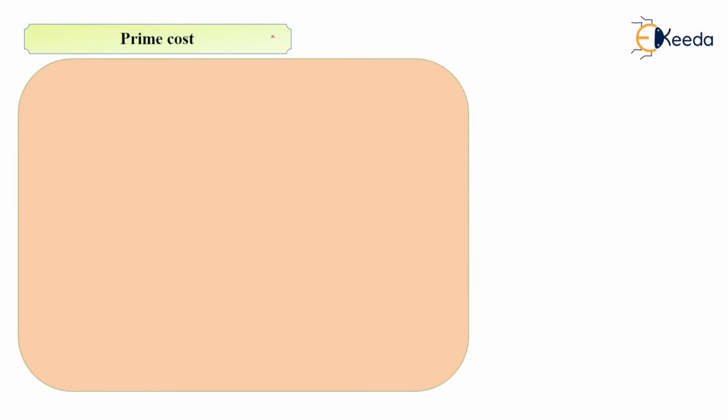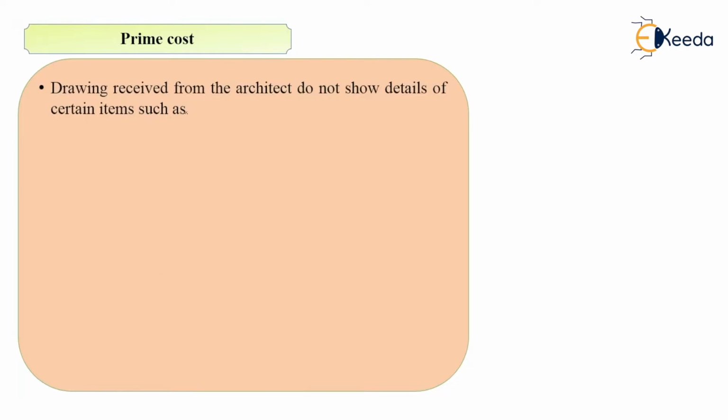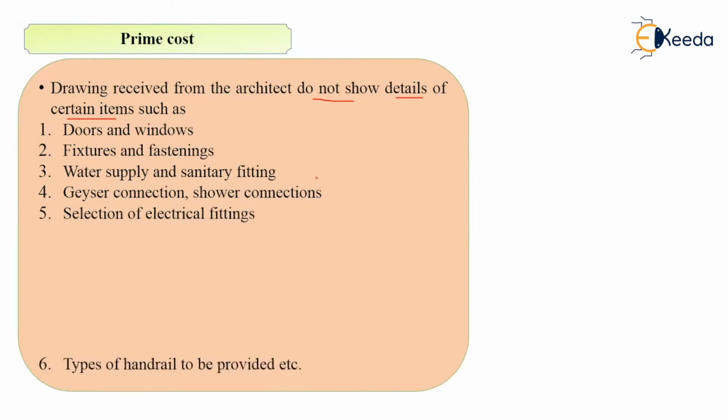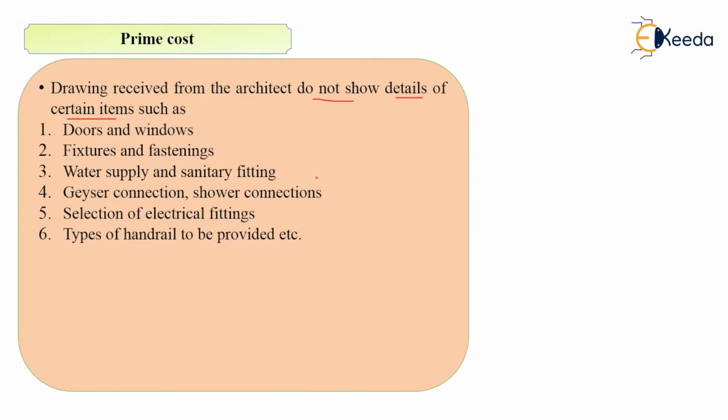Then the next term that is related to the estimate is the prime cost. Now what is prime cost? Drawings which are received from the architect will not show you the details of certain items such as doors and windows, then fixtures and fastenings, water supply and sanitary fittings, even the geyser connection, shower connections, selection of electrical fittings, types of handrail to be provided. All this information or all this data is not there in the architectural drawing.